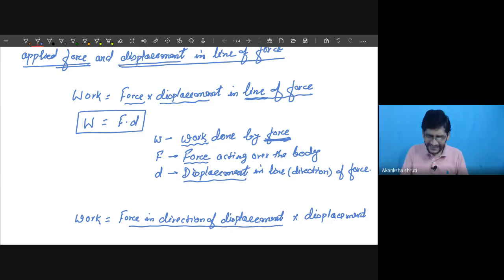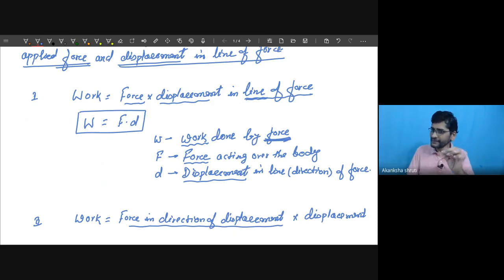Many a time it is easy to understand or consider the displacement than how much force is acting in that displacement direction. That way we can take. For that we shall apply the second mode. Though this first and second both are same formula. Okay, it simply indicates either you take the force in direction of displacement or displacement in direction of force.